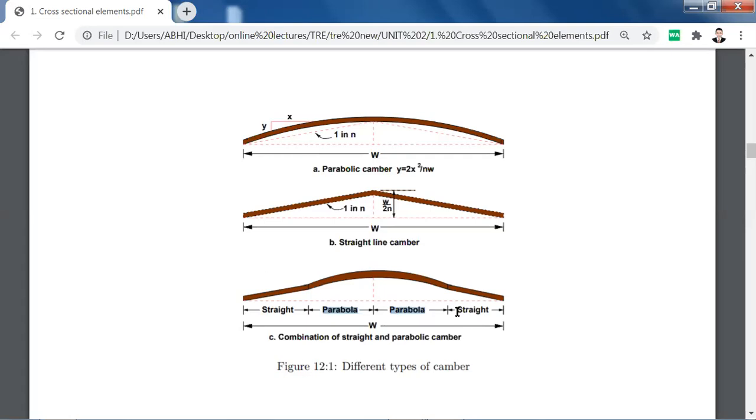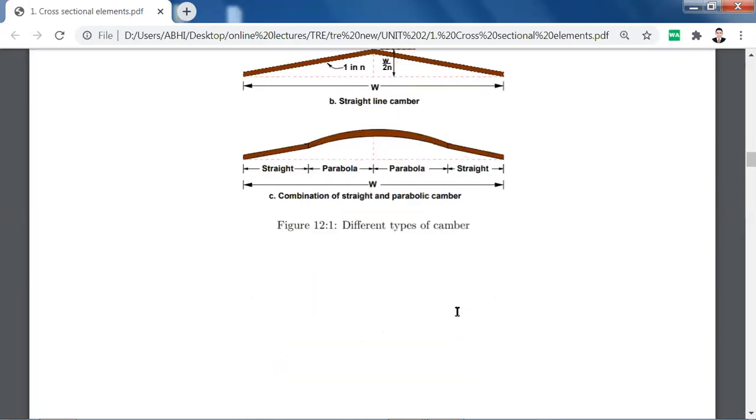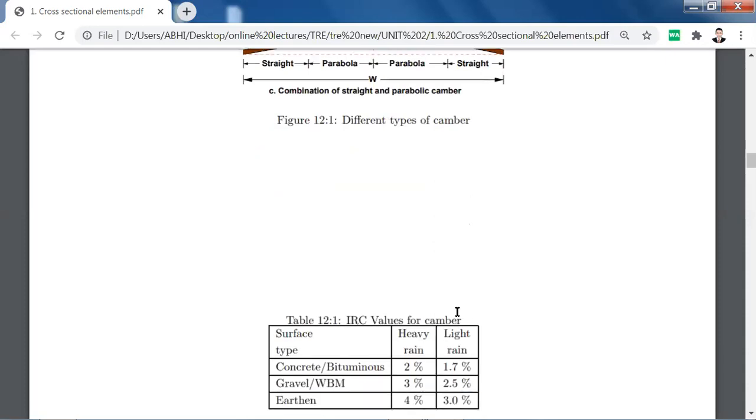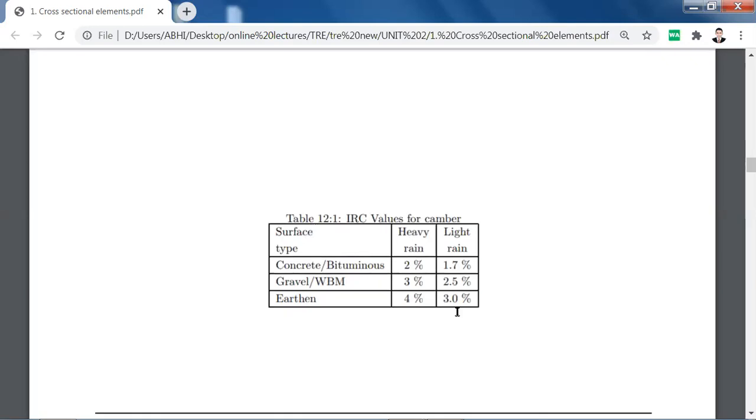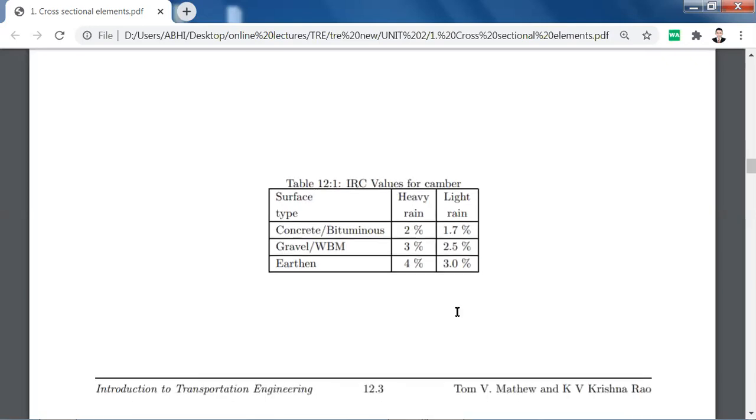So this is the combination of the two. These are the recommendations given by the IRC as far as camber is considered.